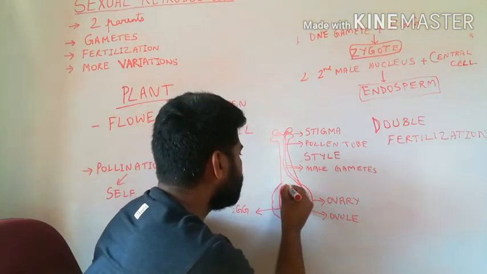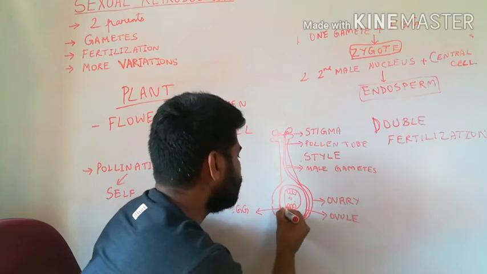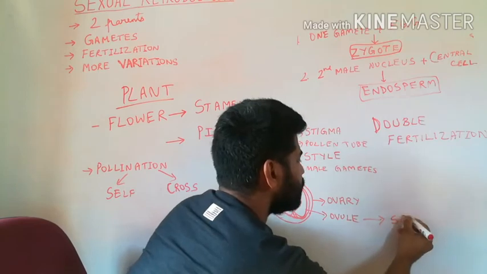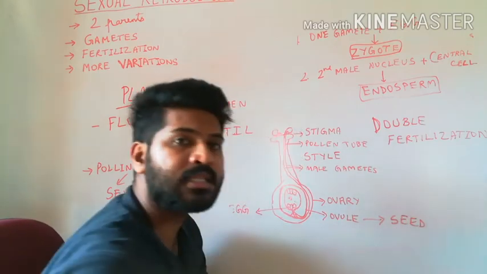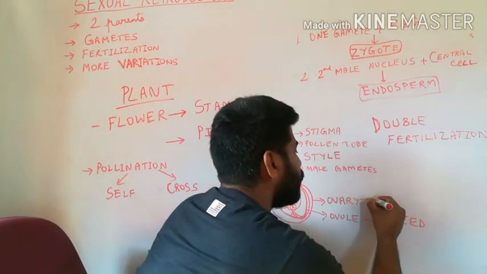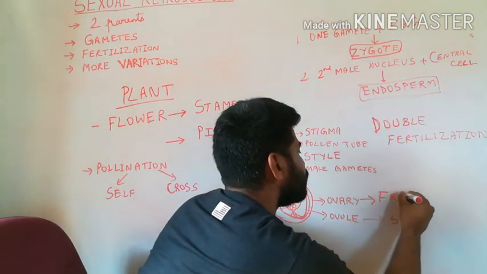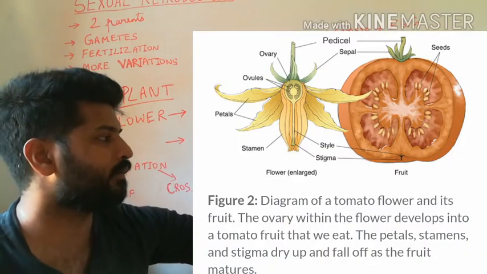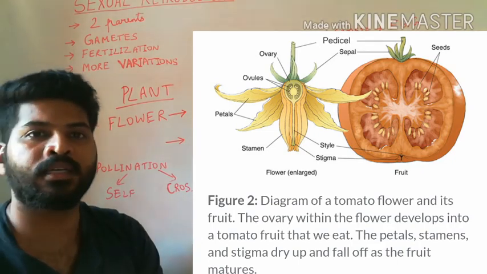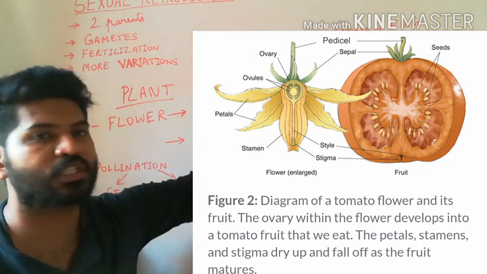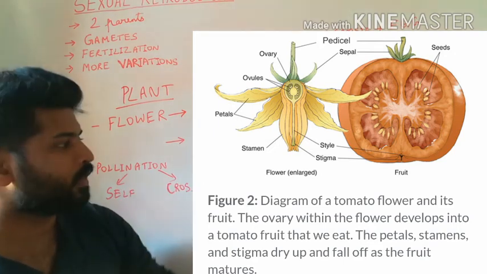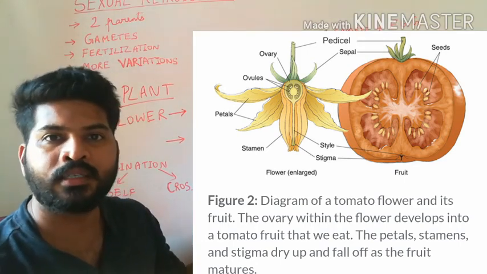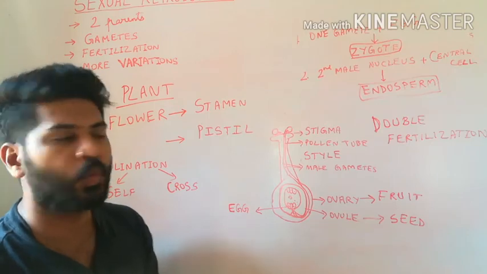The ovule, which has the growing embryo inside it, becomes the seed which carries the growing embryo within it, and the ovary is now transformed into a fruit. The seed is covered with the fruit. That is the end result of double fertilization in plants. The ovule becomes the seed, the ovary becomes the fruit. Inside the seed, we find the embryo.